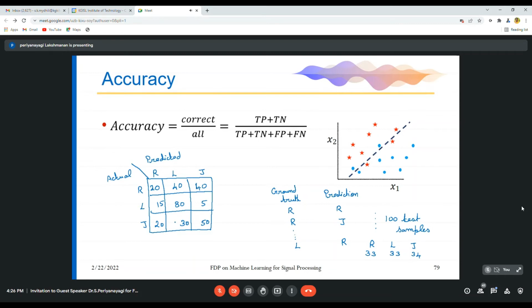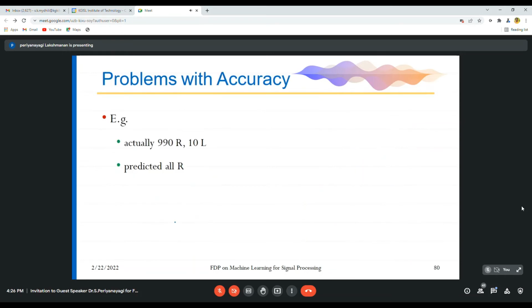So here the accuracy value is 150 divided by 300.